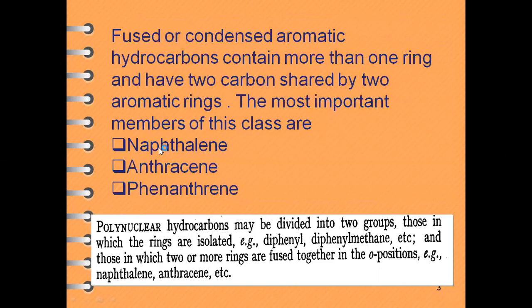In the case of naphthalene, 2 benzene rings are fused, and in the case of phenanthrene and anthracene, 3 benzene rings are fused.